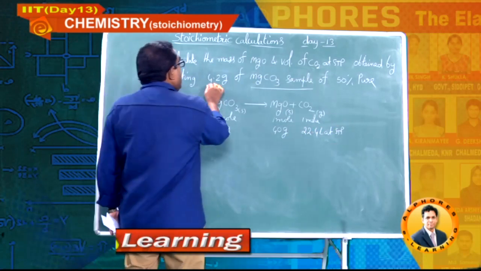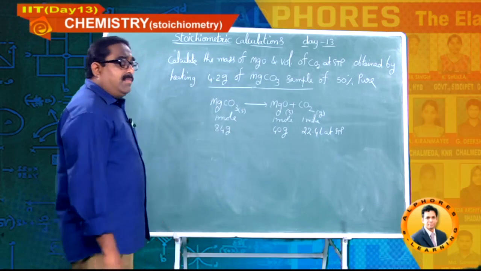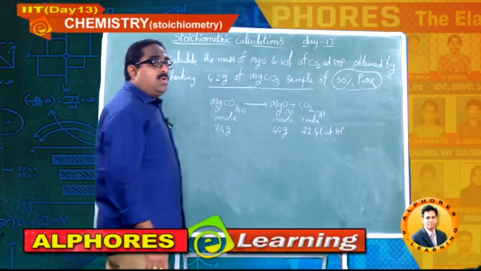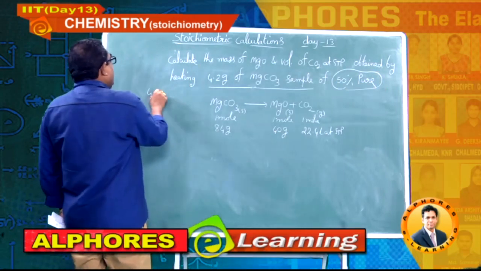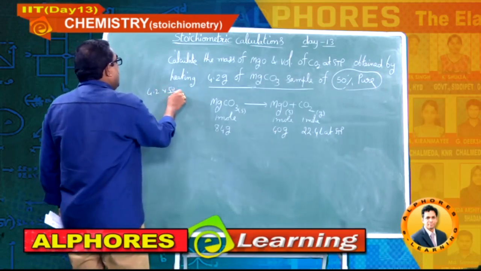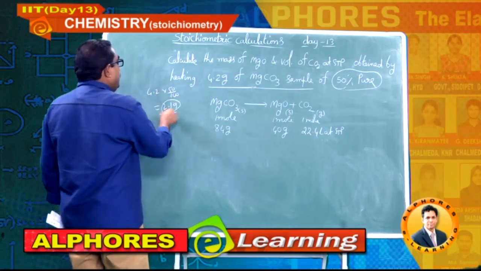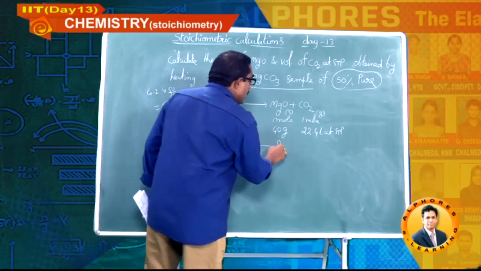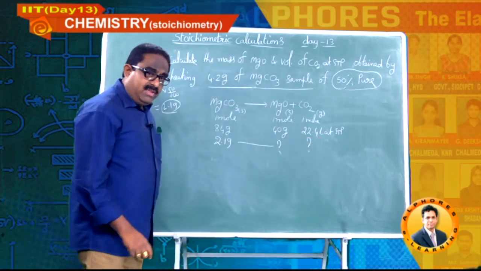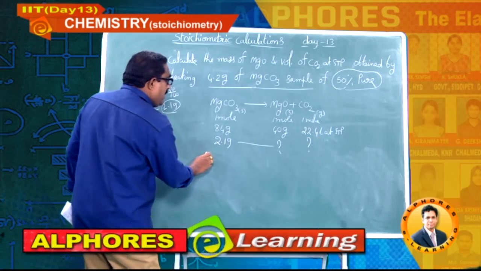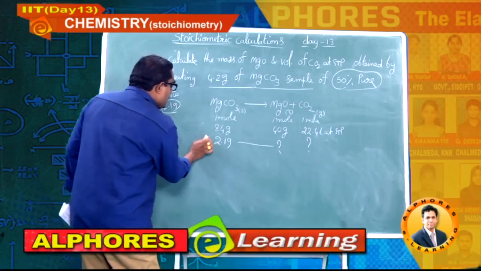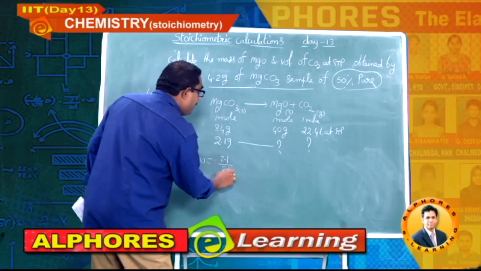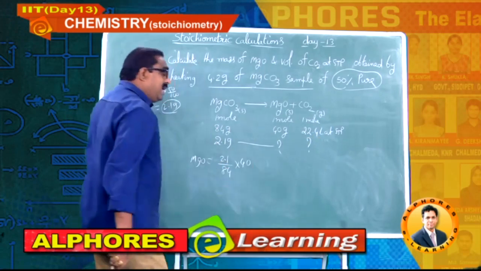But how much sample is given to you? 4.2 grams. But he is saying it is only 50% pure. What is 50% of 4.2? So that is 2.1 gram. So I am writing now, 2.1 grams gives how much of this and how much of this. Let me calculate separately. First I am calculating the mass of magnesium oxide is equal to 2.1 by 84 into 40.